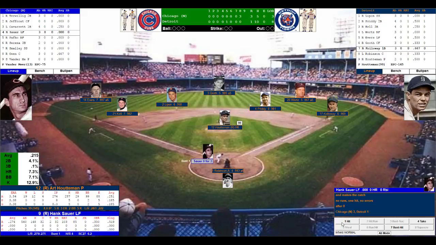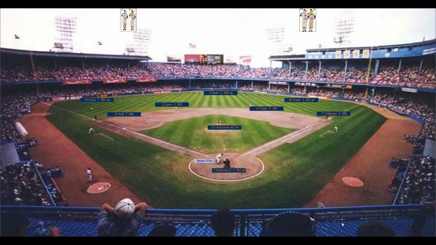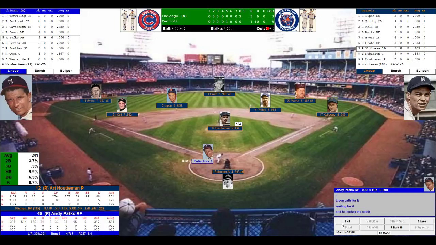Sauer's 0 for 3. Robinson sets the target. Here's the pitch by Houtman. Popped up to third base, no, to short, excuse me. Lipton out on the grass, makes the catch. The ball carried, he called Lipton out, he called Kell off. 1 out, no one on.